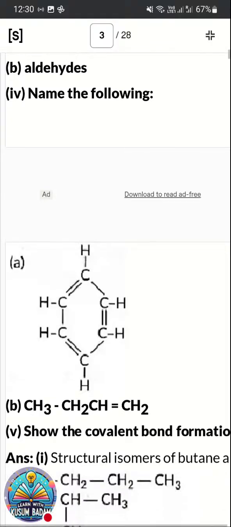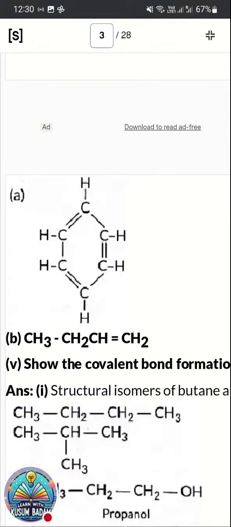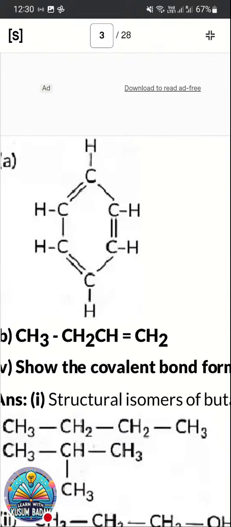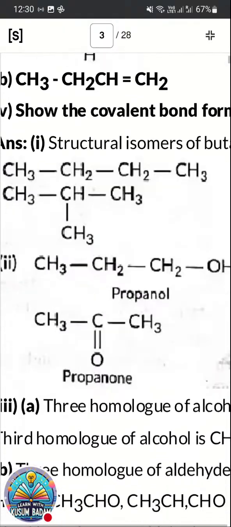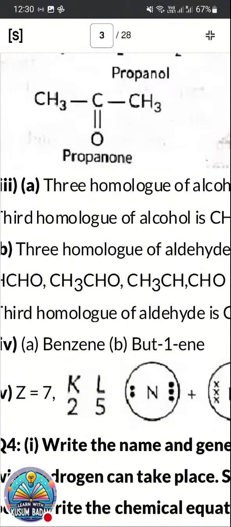Now the next one, those who are attending, can you name it? CH3, CH2, CH double bond CH2. Can you name it? So a total of 4 carbons are there and a double bond is there. Thus it is 1-butene. Either you can write it by giving the number of the carbon, or directly write butene as the double bond is there. Now moving to the next question.